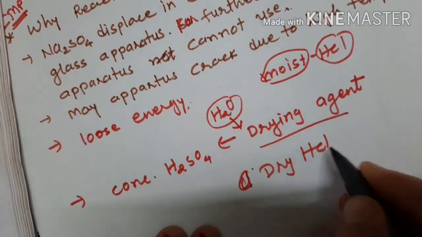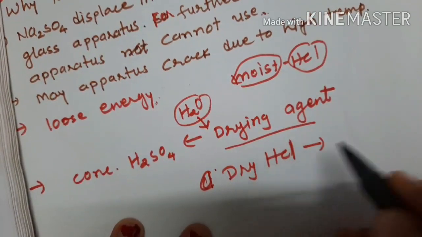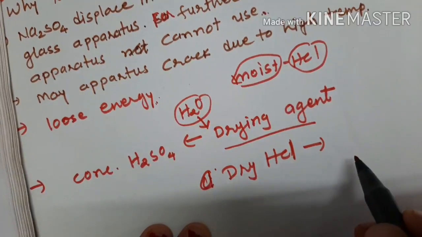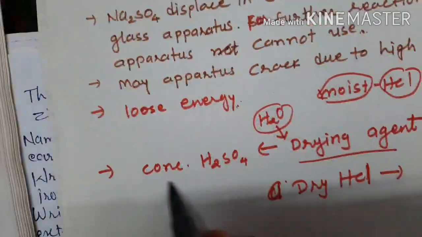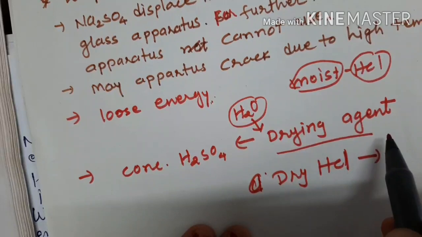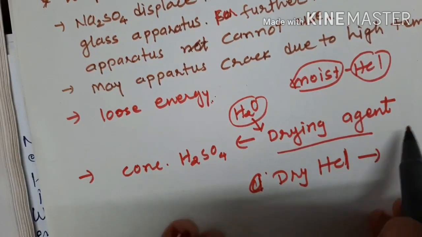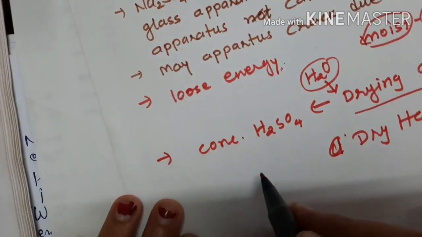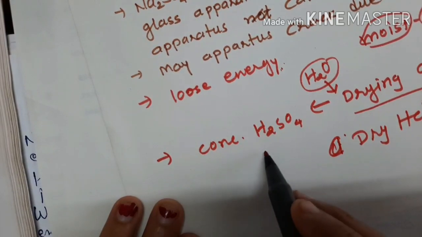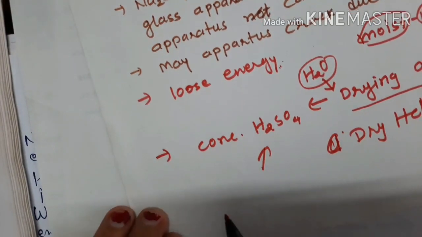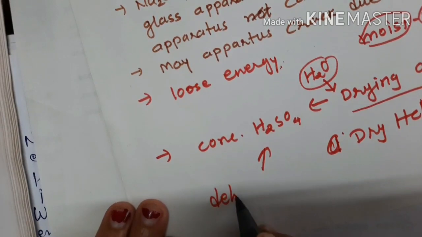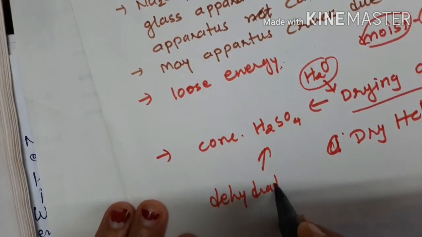and then dry HCl is formed. So we can say concentrated H2SO4 is a drying agent. Okay, and we can also say that this concentrated H2SO4 is a dehydrating agent.